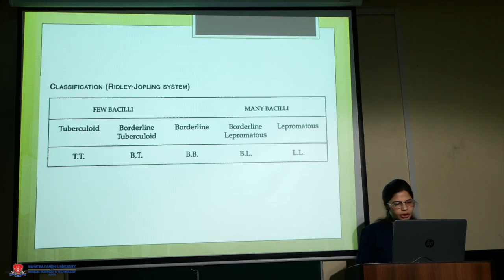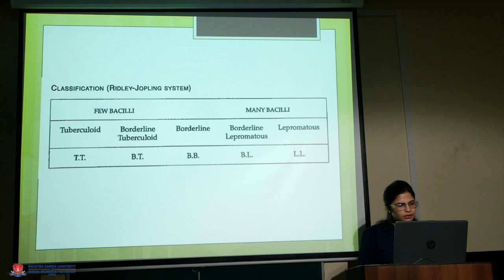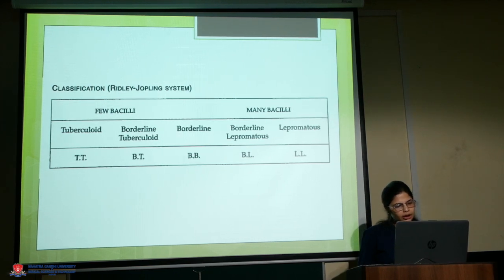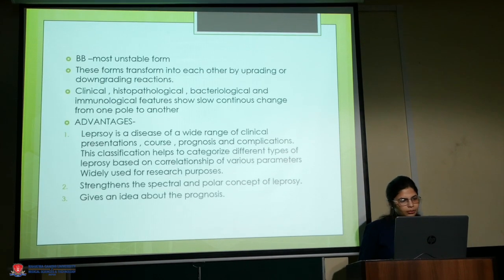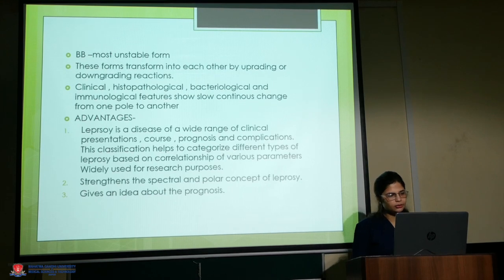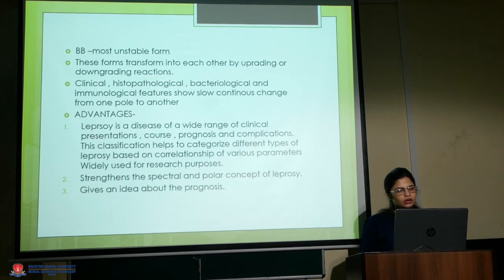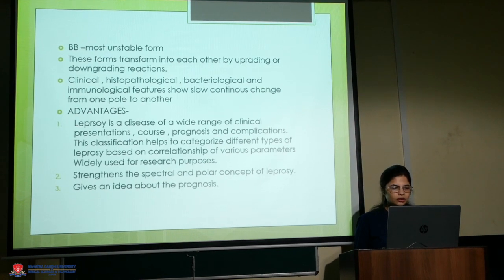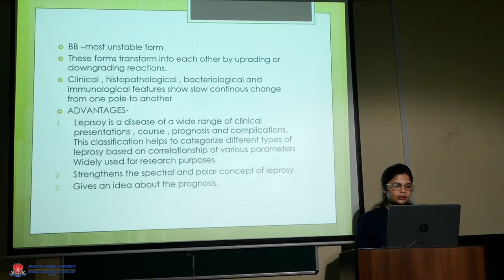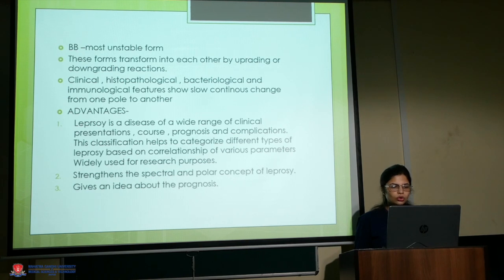This is the tuberculoid and lepromatous, the polar forms. These are the middle forms, that is borderline tuberculoid, borderline and borderline lepromatous. BB is the most unstable form. These forms transform into each other by upgrading or downgrading reactions. Clinical, histopathological, bacteriological and immunological features show slow continuous change from one pole to another.